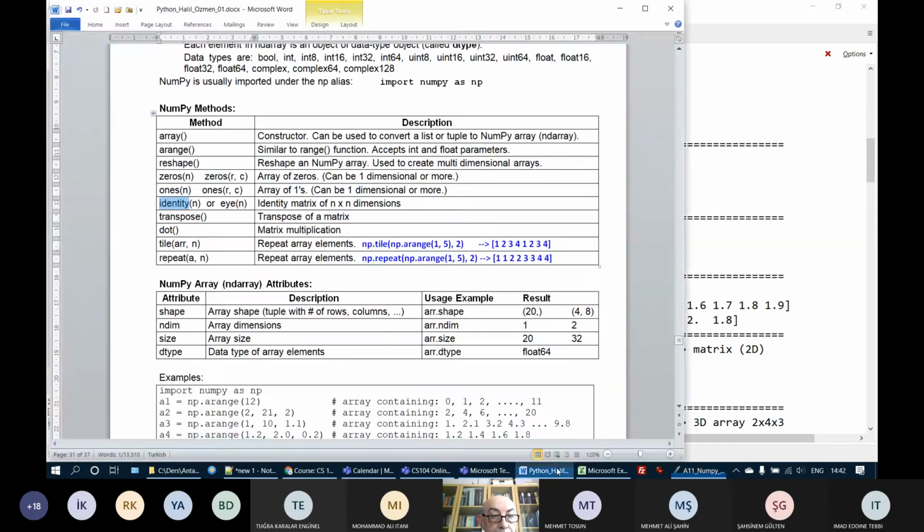Let's continue with our things. Okay, now we come to transpose and matrix multiplication. If you want to get the transpose of a matrix, you just use the transpose method. It returns a new matrix that is the transpose of the given matrix. Okay, this gives us a new matrix. And there is another method which performs the matrix multiplication. Let's see how we do that.